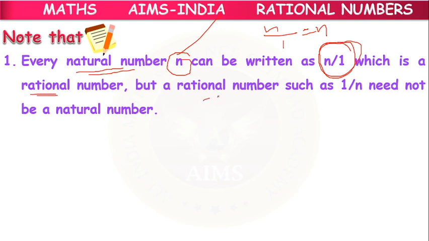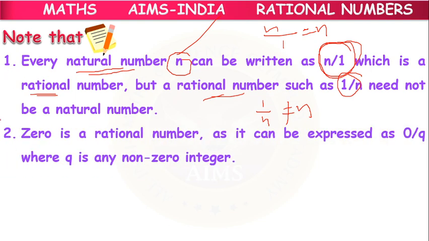But a rational number such as 1 by n cannot be written as n, because 1 by n is not equal to n. It is not possible. So a natural number can be written as a rational number, but a rational number cannot be written as a natural number.